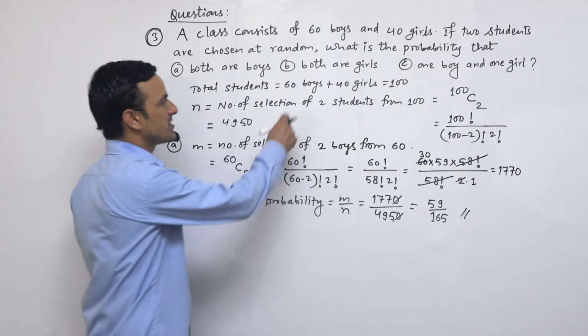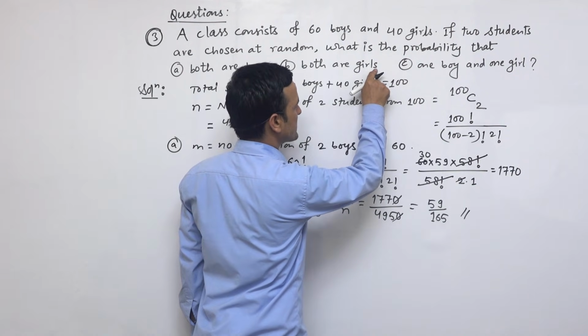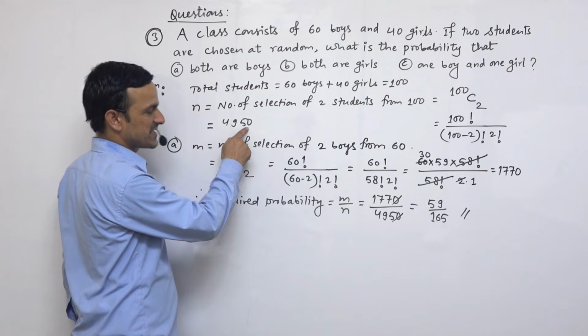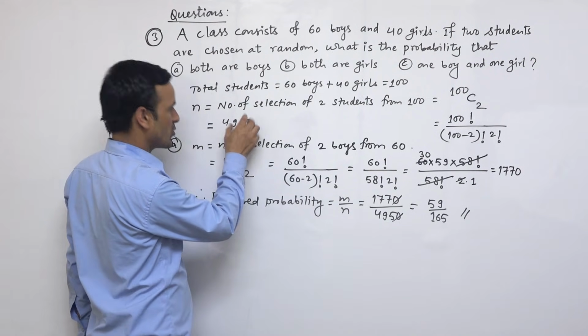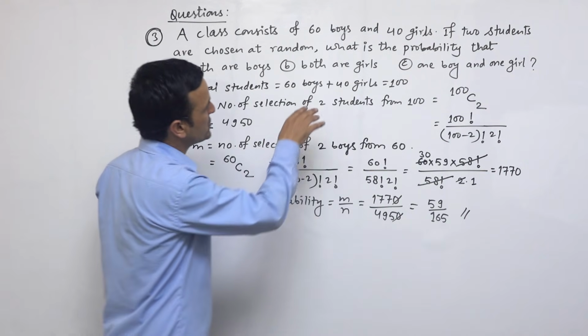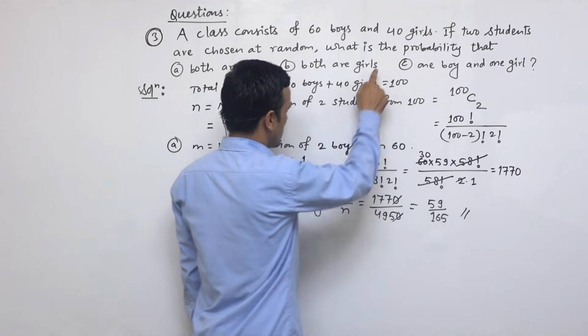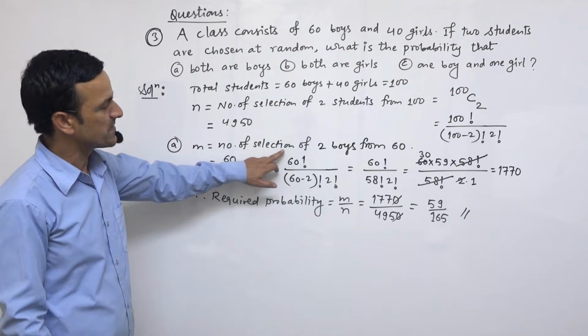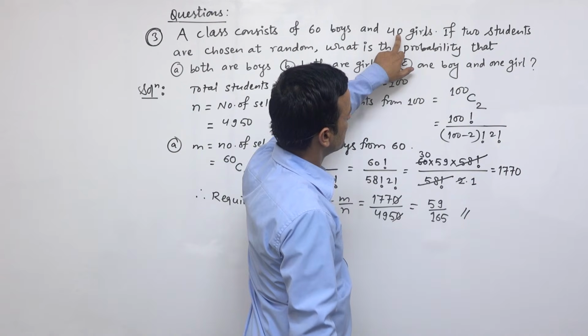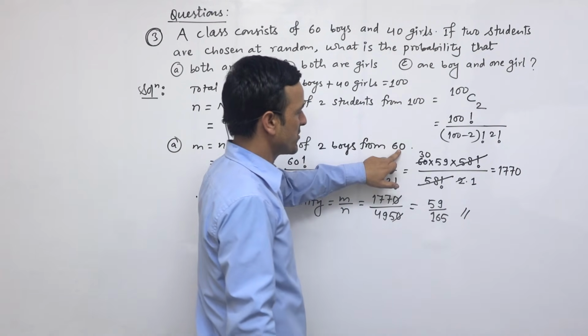Similarly, we can do this number also. Both are girls. So for girls, the sample space is the same, and the number of favorable cases for both girls we can write as the number of selections of 2 girls from 40 girls, because the total number of girls is 40.